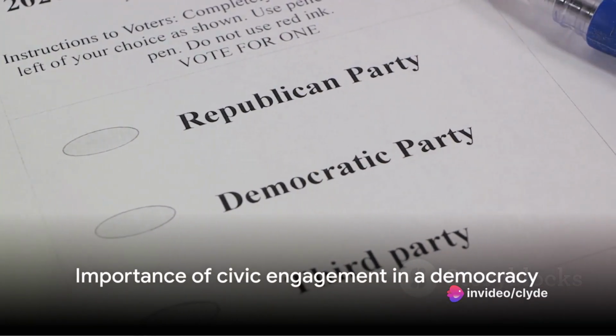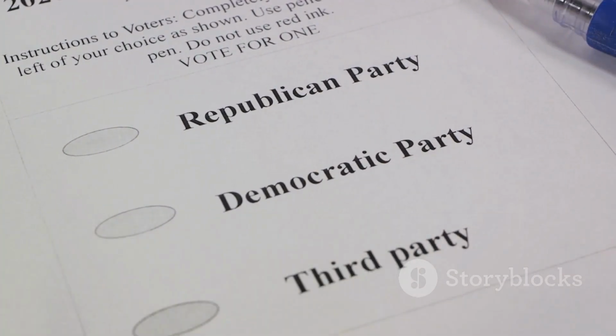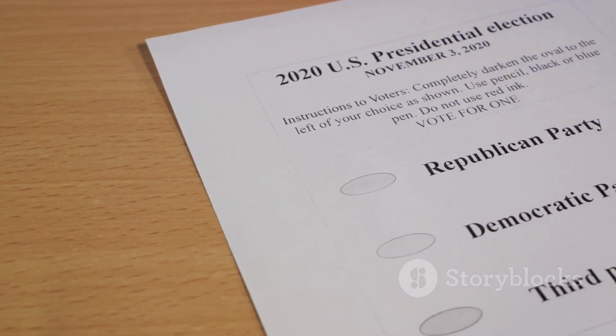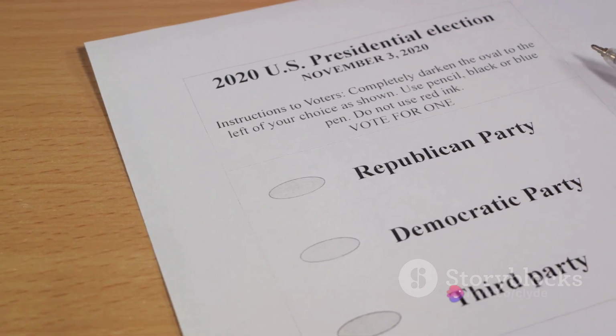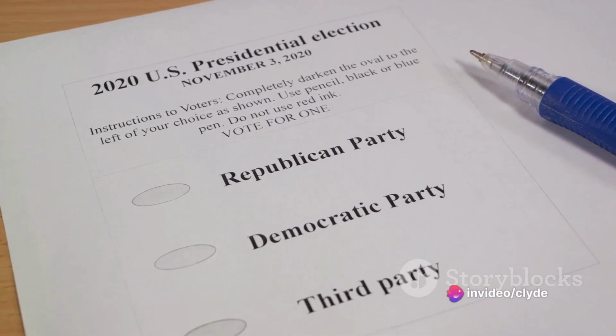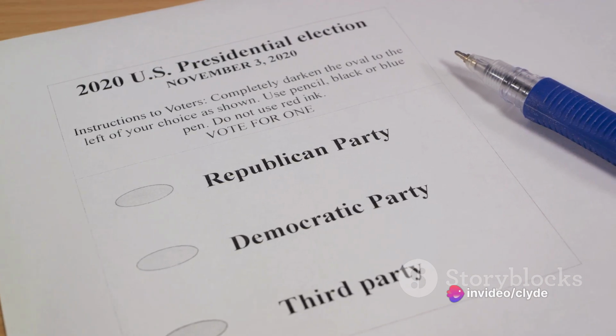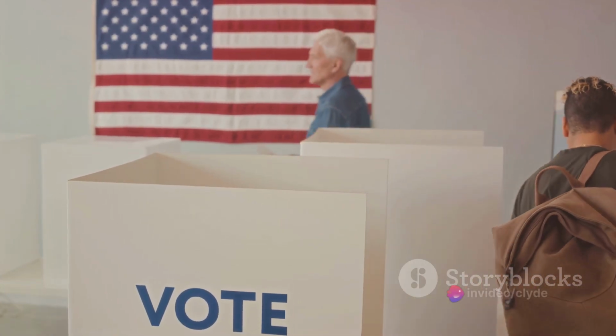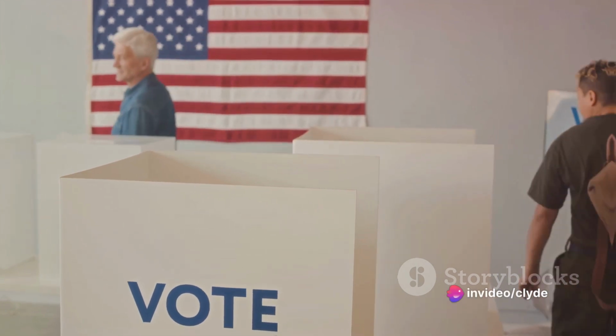So, what does all this mean? Well, a higher voter turnout implies that citizens are taking an active role in shaping the future of their country, which is a key aspect of a healthy democracy. But low turnout should not necessarily be seen as a sign of apathy. Instead, it can reflect barriers to voting that need to be addressed. In the end, a nation's political health is measured not just by the leaders it elects, but by the engagement of its citizens in the electoral process.